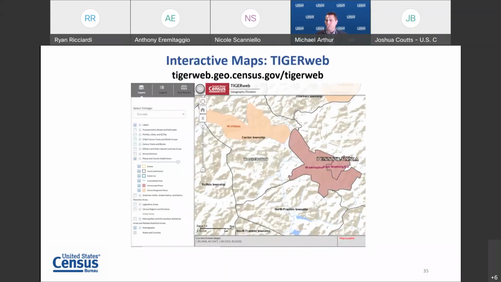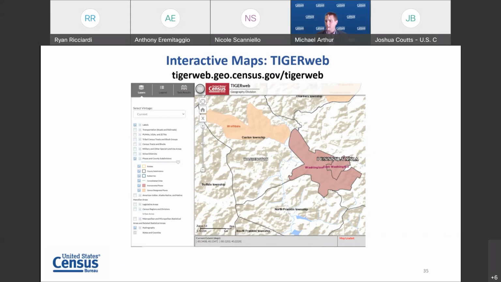Not all data users are familiar with Geographic Information System, also known as GIS software. That is why the Geography Division created an interactive map that can run from your web browser called TigerWeb. This application allows users to zoom into an area of interest and turn on and off different layers of geography. Located on the left-hand side of the application are the geographic layers with boxes to check on and off different layers of geography. The example shown on the slide is Washington, Pennsylvania, with incorporated areas shaded in red.